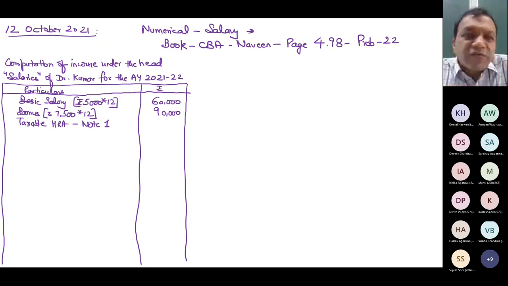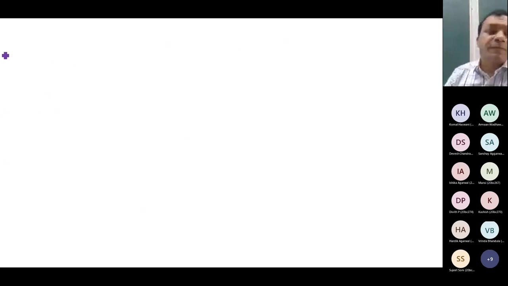How many lines to be left blank? That depends upon your judgment, knowledge and experience. Then only start the working note. Like I have first prepared this column where I will compute salary income, and then I will prepare working note, note 1. Computation of HRA exemption.